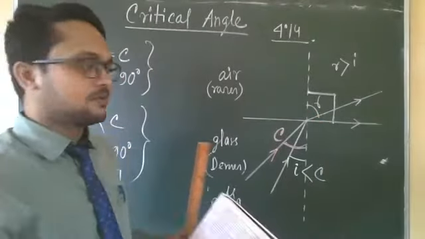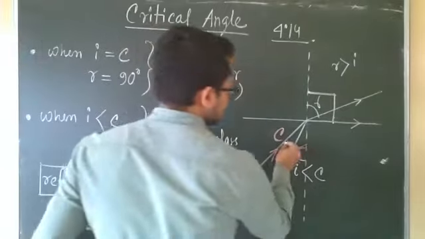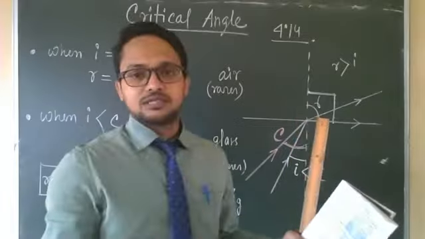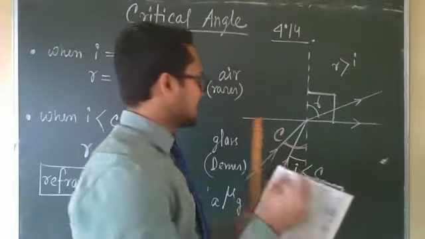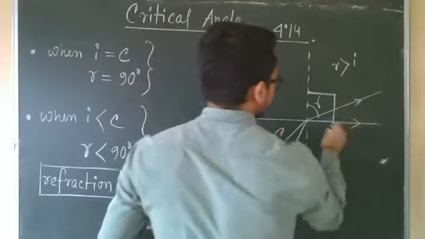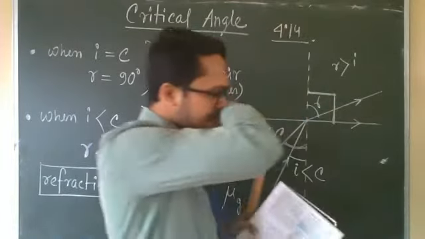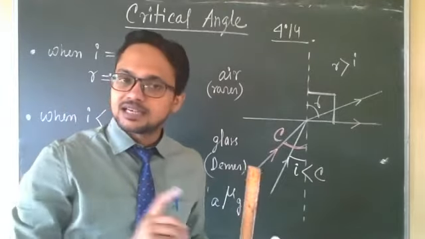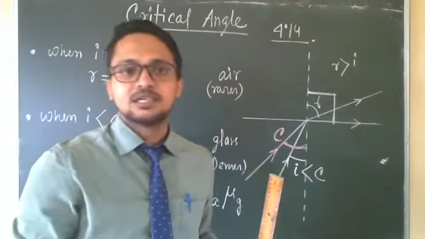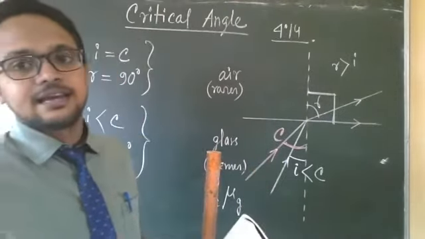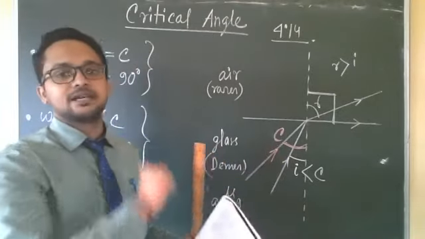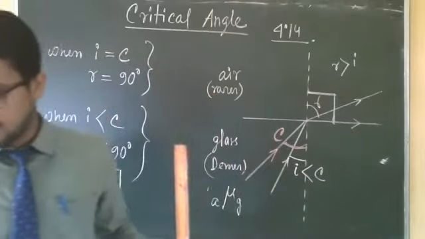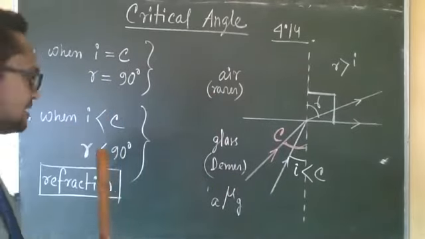Every word is important. It is the angle of incidence in the denser medium corresponding to which the angle of refraction in the rarer medium will be 90 degrees. Very important definition. Clear?